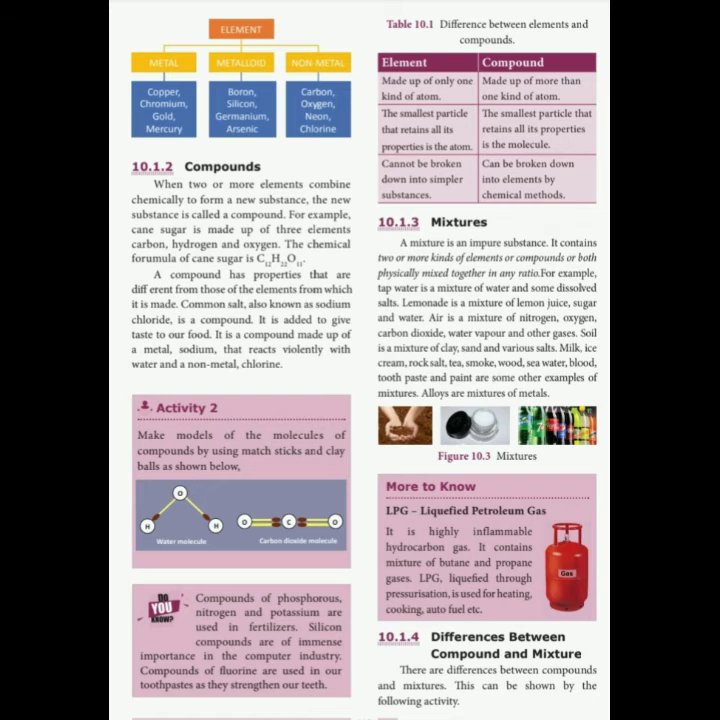Then alloys. Alloys are also mixtures of metals. Alloy means when two or more metals are combined together. For example, if we take gold, it is not pure gold; it is a mixture of gold as well as copper. So it is a mixture.